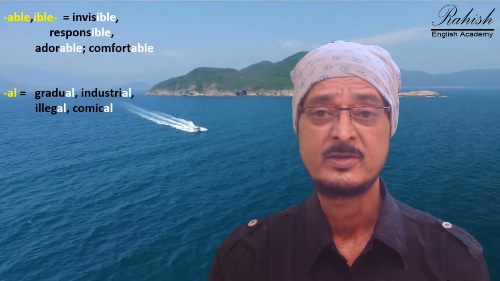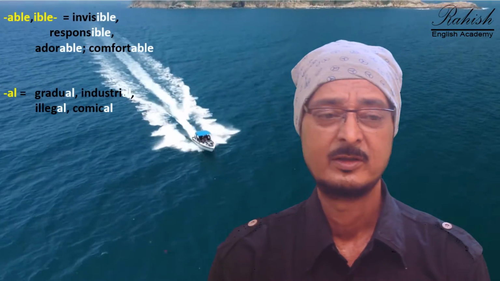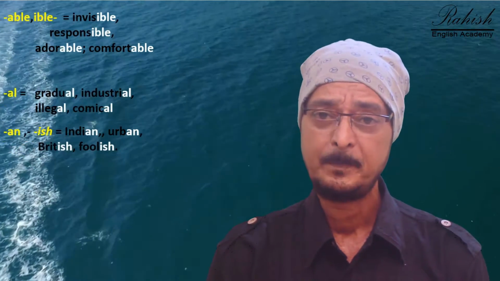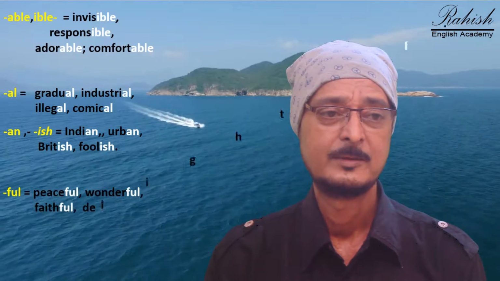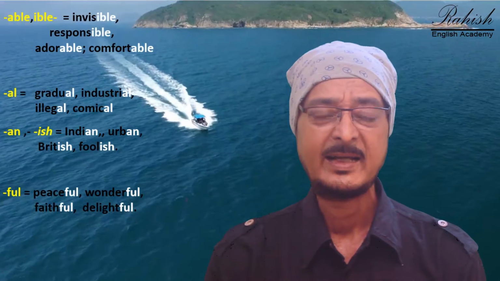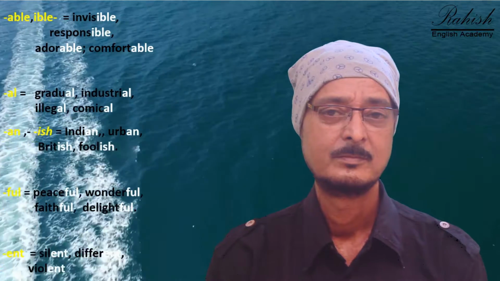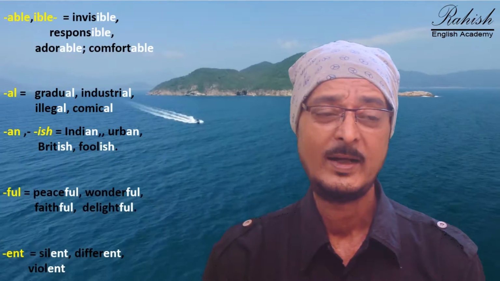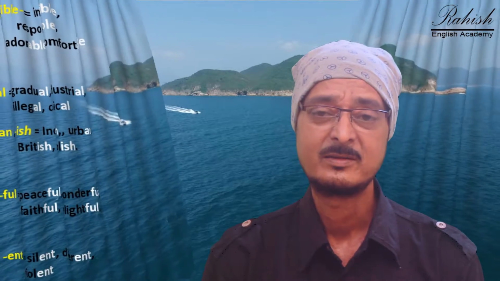An or ish: Indian, urban, British, foolish. Ful: peaceful, wonderful, faithful, delightful. Ent: silent, different, violent. Ous: jealous, nervous, mysterious.